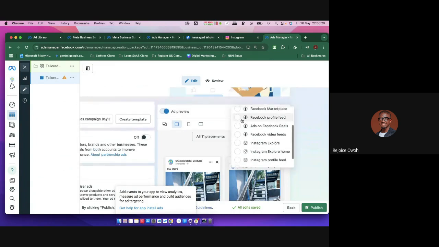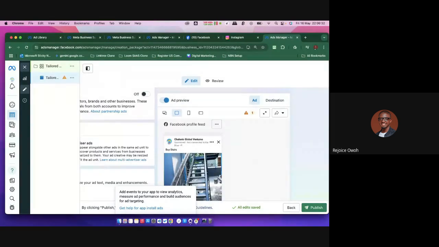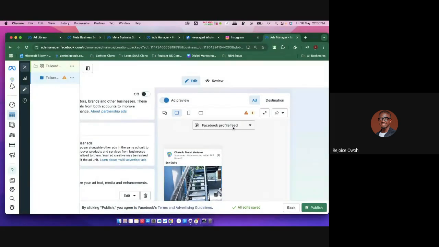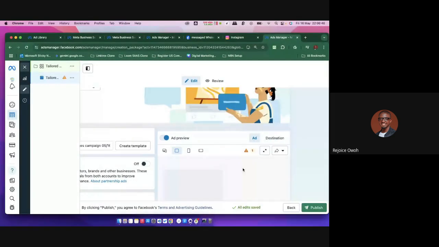You can say, I want to see how it's going to look on Facebook profile feed. You click on it, you'll see. Remember that Facebook profile feed is different from Facebook page, right? Facebook post. And so, okay, I want to see how it will look on, okay, this is going to be placed on 11 platforms, right? I want to see how it will look on Facebook, Instagram Explorer, and it's going to show you.